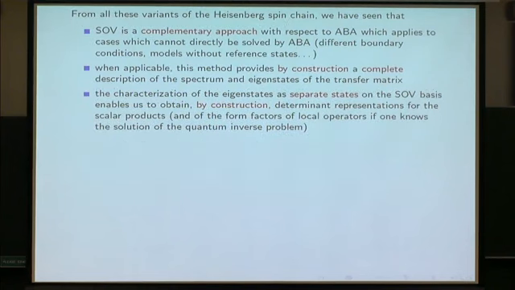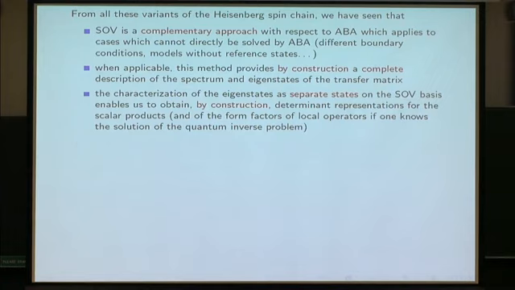So once again, separation of variables a priori works for solving the XYZ spin chain with the most general open boundary condition. However, this is not the end of the story.